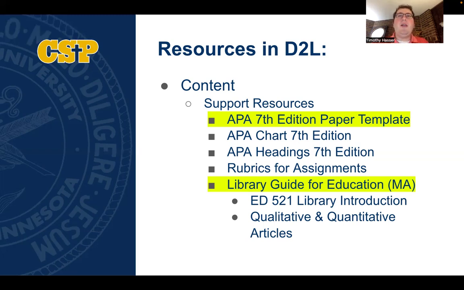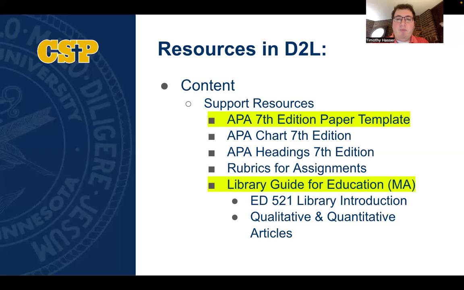The third resource highlighted here is the APA headings document. And this document will walk you through how to create and use different levels of heading in APA. You will also find the rubrics for our 2 major assignments in this course included here. And so before submitting each of your assignments, please locate the assignment rubric and copy and paste it to the end of your assignment.